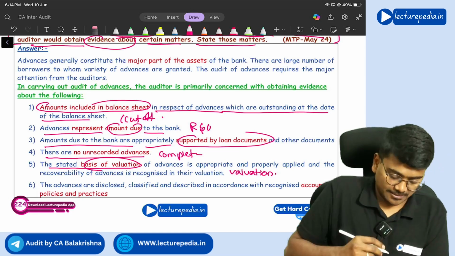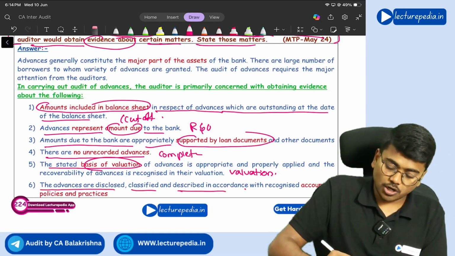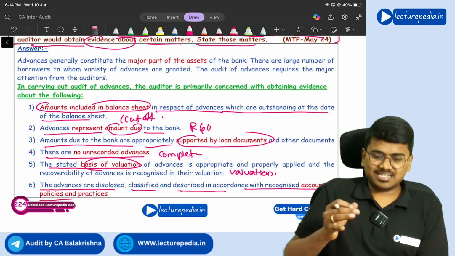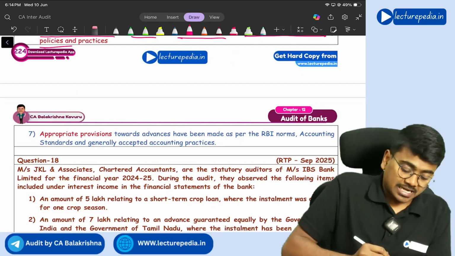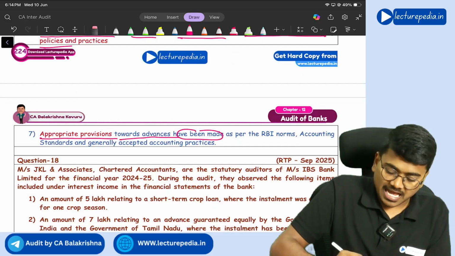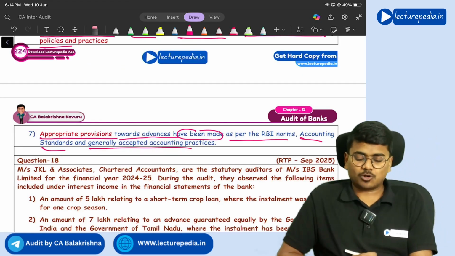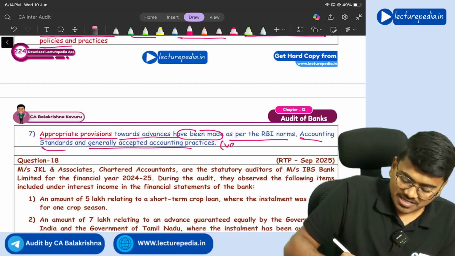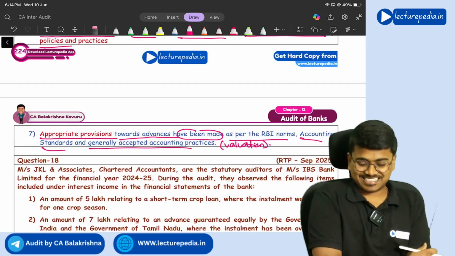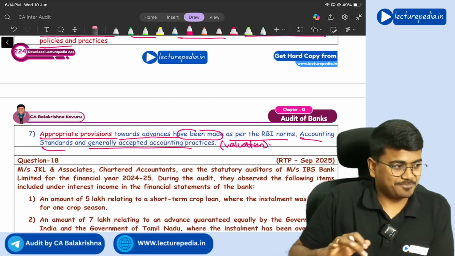valuation assertion. Next, advances are disclosed, classified and described in accordance with the recognized accounting policies and practices, nothing but presentation and disclosure assertion. Next, appropriate provisions towards advances have been made as per RBI norms, accounting standards and generally accepted accounting practices. Nothing but again valuation assertion, right? Yes, sir. So you'll obtain audit evidence with respect to all these assertions.